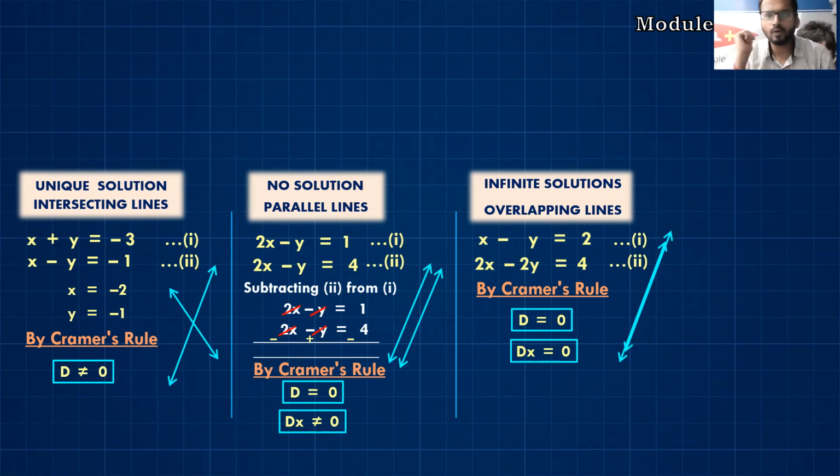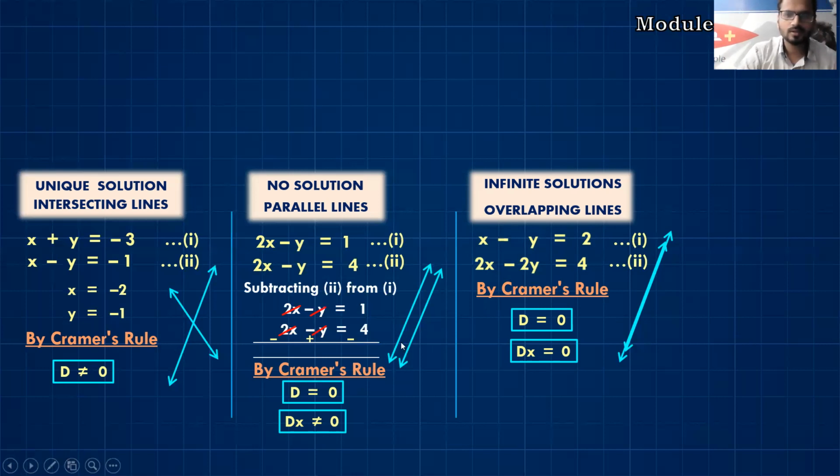So with me one more time, students. If D is not equal to 0, we get a unique solution. If D is equal to 0 and Dx is not equal to 0, no solution. If D is equal to 0 and Dx also is equal to 0, infinite solutions. Fine. This is the most important concept in depth, I would say. I want you all to write this in your notebook. We have also covered this in our RoboMate module number 66, the last module of your linear equations. Do watch it before going to your exams. Please copy this, and if you have any doubt or query, feel free to ask.